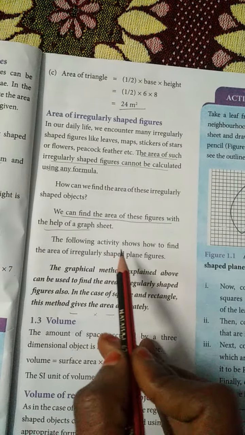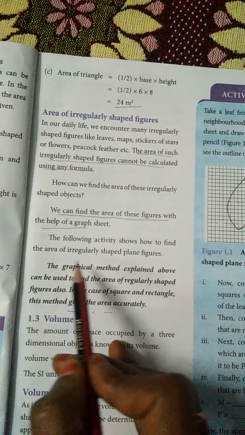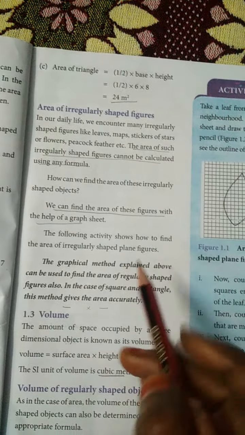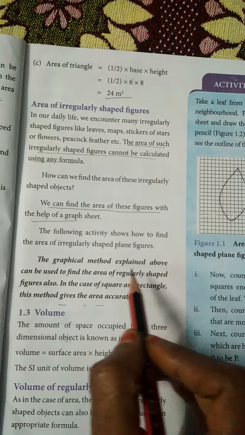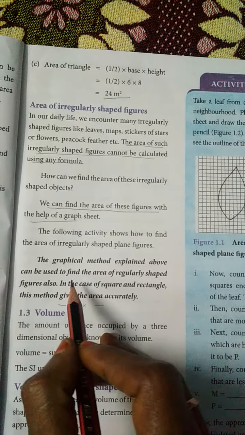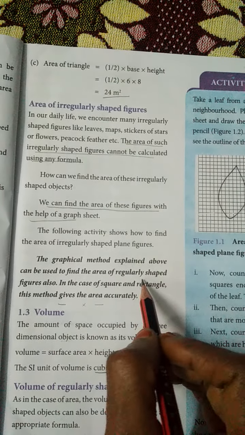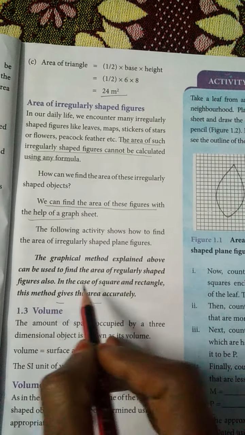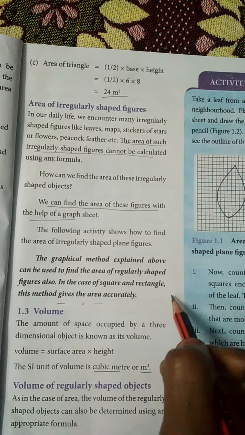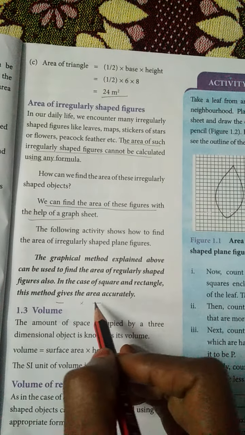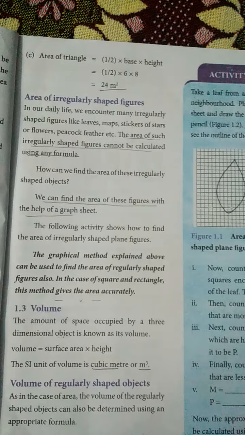The following activity shows how to find the area of an irregularly shaped plane figure. The graphical method explained above can be used to find the area of regularly shaped figures also. In this case, for square and rectangle, this method gives the area accurately.